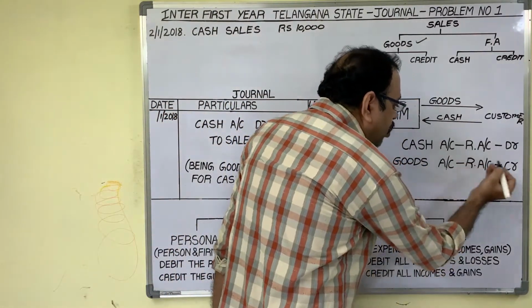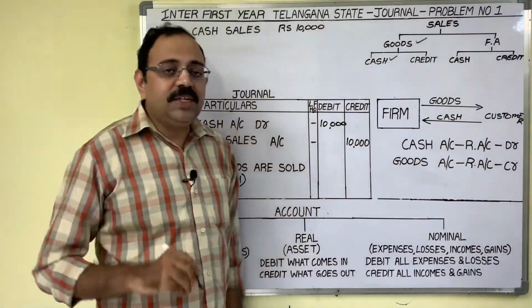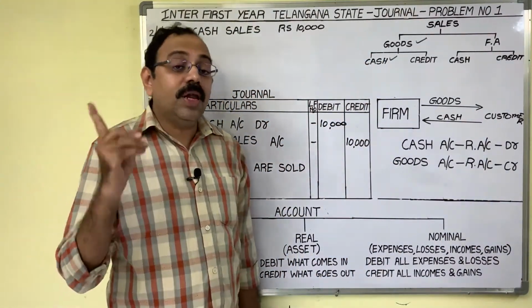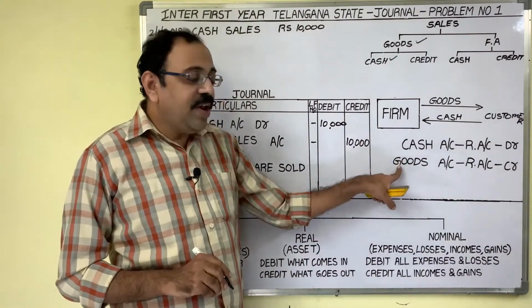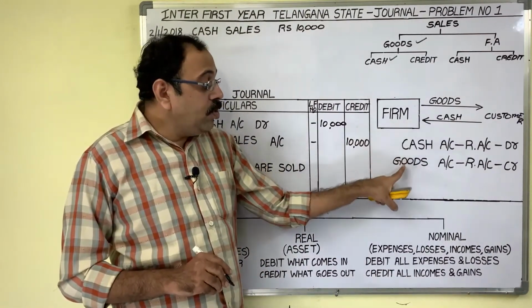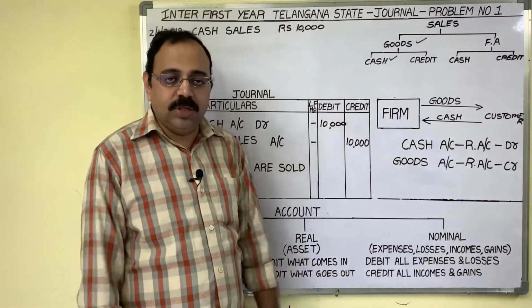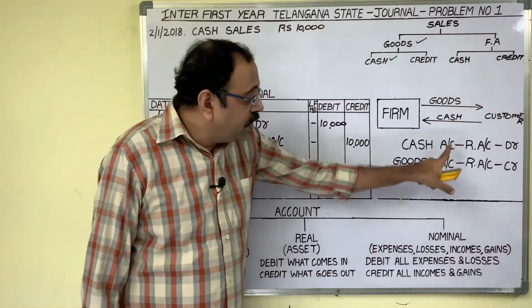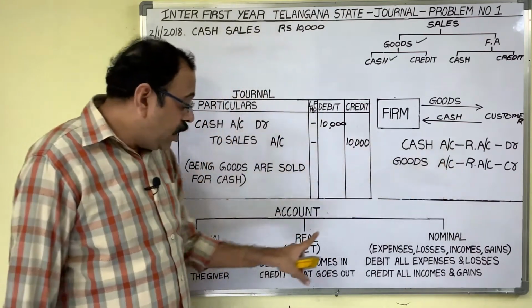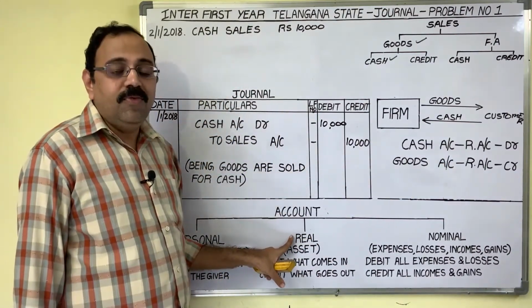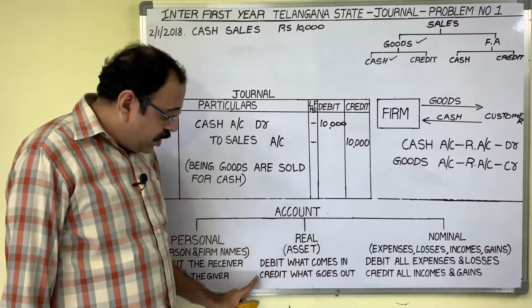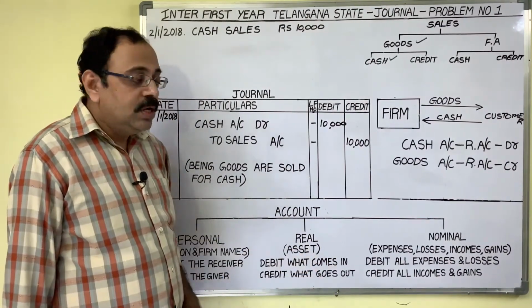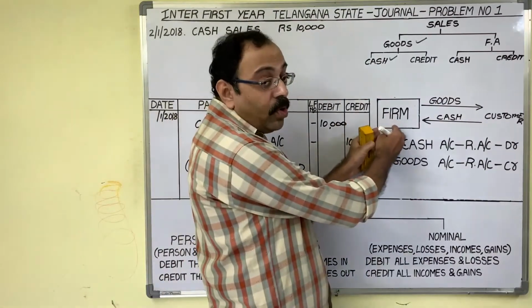Both are real accounts. In our first transaction, cash account was a real account and Anil account a personal account. But in the second transaction, cash account and goods account are both real accounts. Okay. Now for these two accounts, only the real account rule we should apply. What is the real account rule? Debit what comes in, credit what goes out. Think from the firm's point of view always.